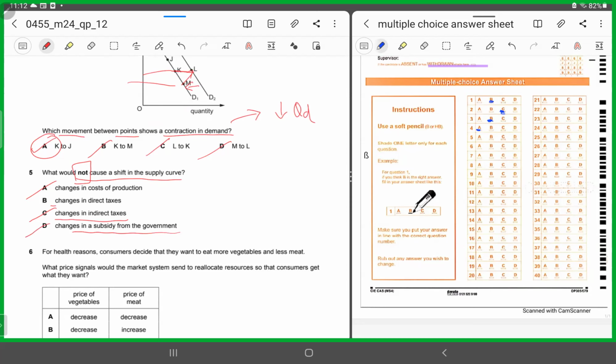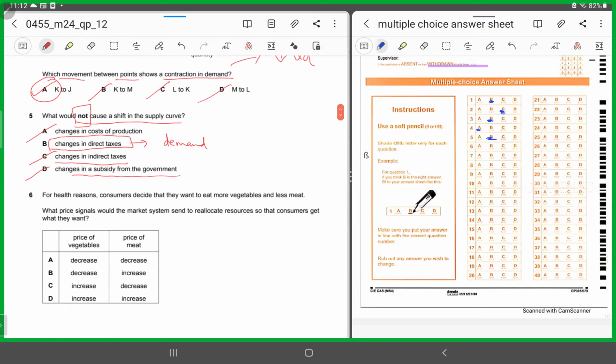It's B, changes in direct taxes. Why? Because changes in direct taxes affects what? It affects the demand. It affects the amount that the consumers are willing to spend on a particular product because it affects the purchasing power of the consumers. So it's rather affecting the demand rather than the supply, right? The rest of the 3 options are affecting and impacting the production decision, right? Direct taxes will be affecting the demand of the product and not the supply. So for 5, it has to be B.